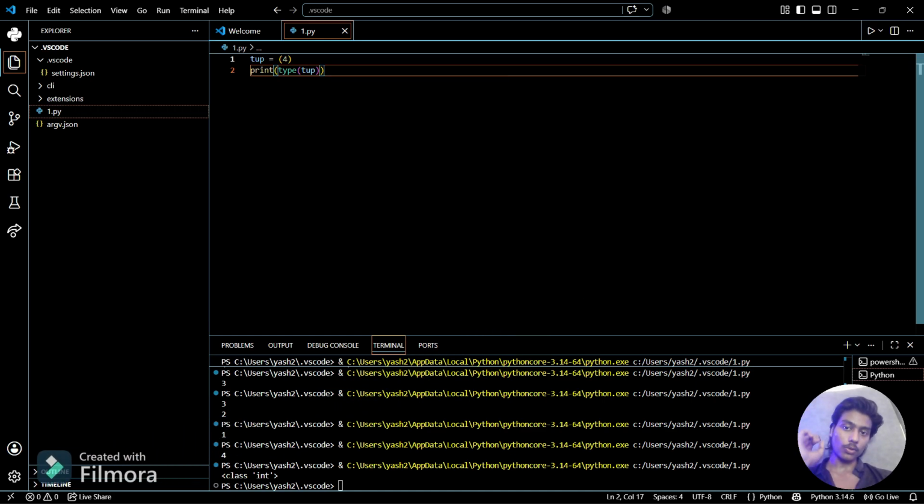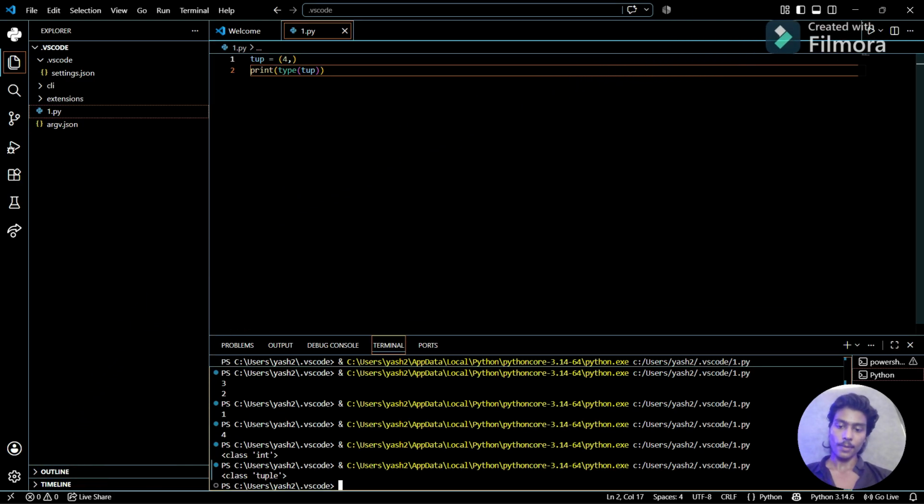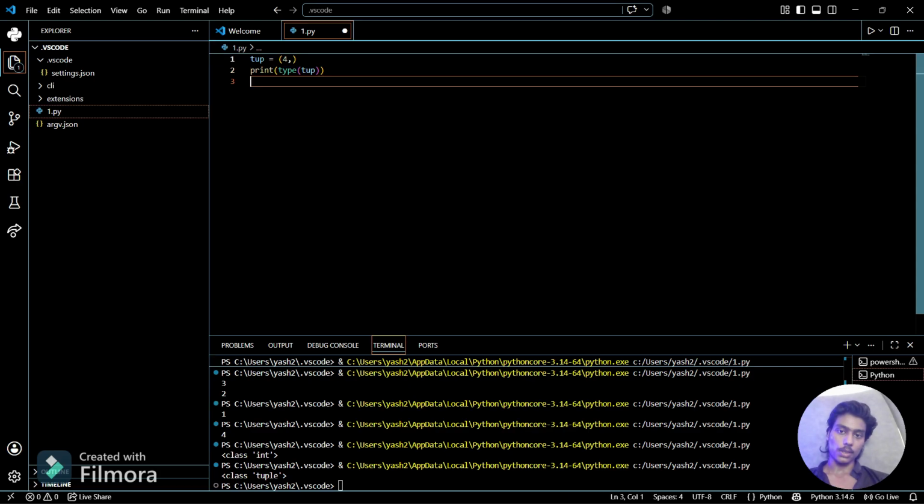But if I want to store it as a tuple, I have to use a comma here. Now if we see the type, it is in tuple form. So for storing only one value, we have to specify a comma after the element we have stored in the tuple. Then it will be of type tuple.